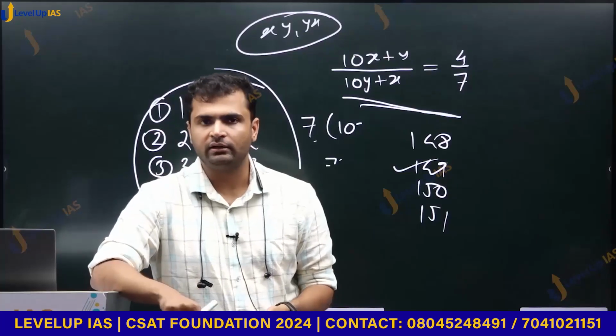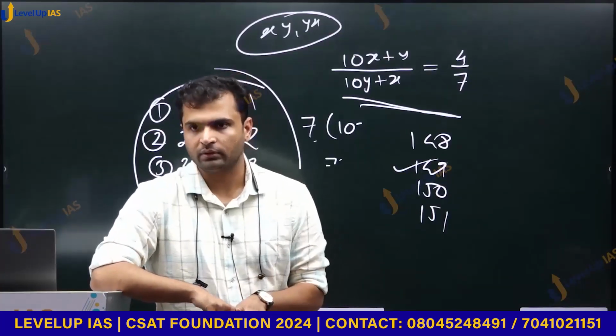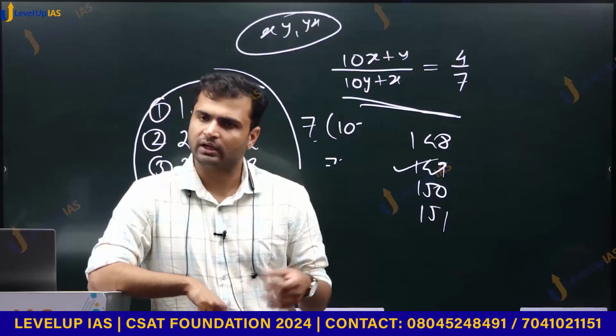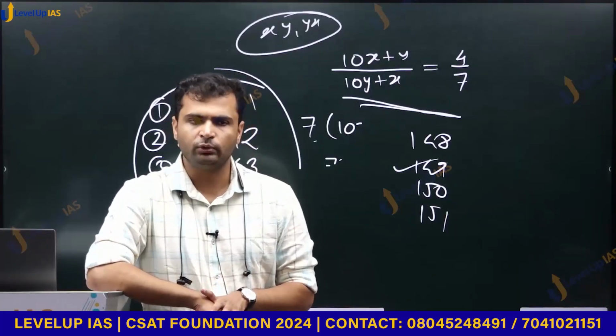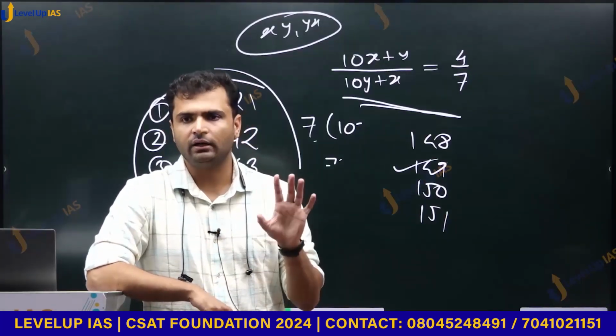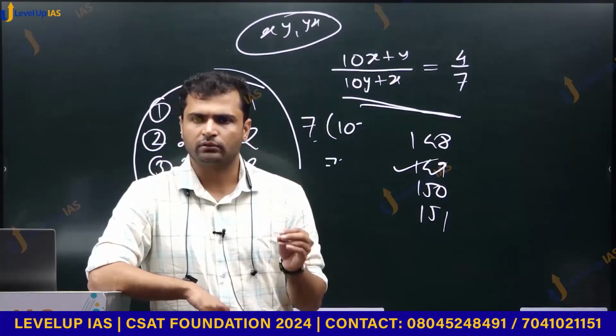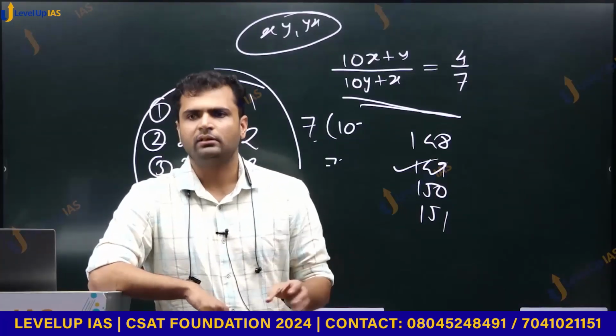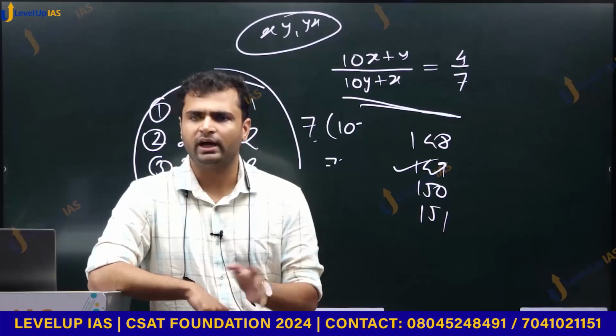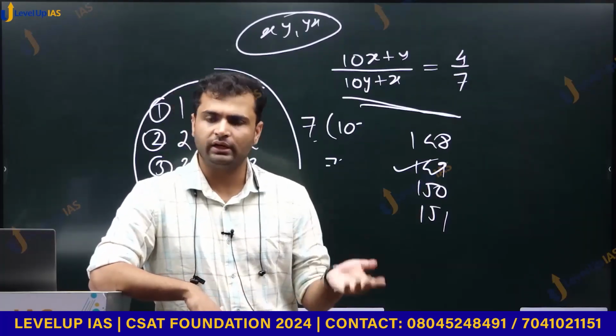Then we'll do that. Then we'll do basic geometry. There have been questions from geometry as well. हर साल 1-2 question आते ही है. We'll do that. Basic properties of triangle, circle, then quadrilateral, square, then basic formulas of area and volume that are used in later chapters as well.